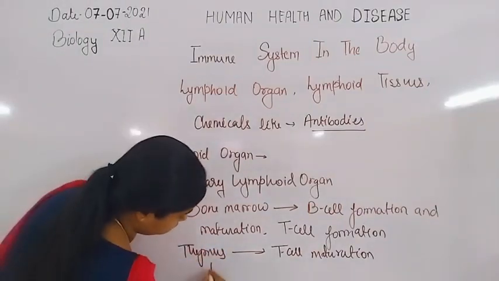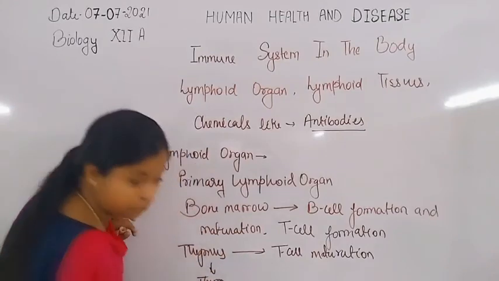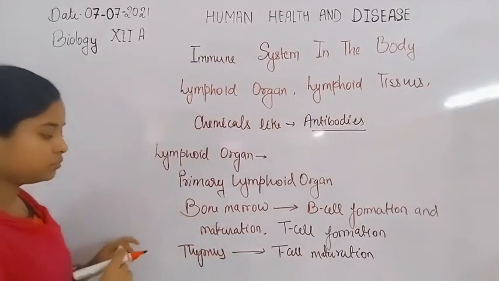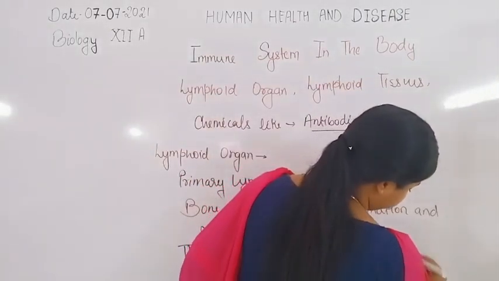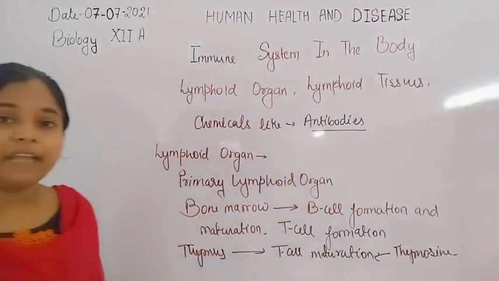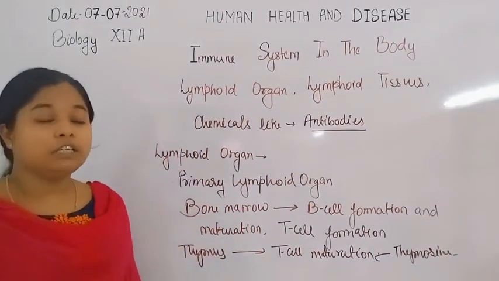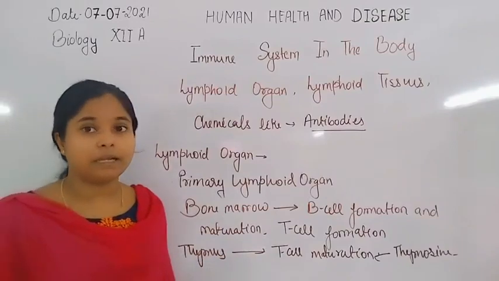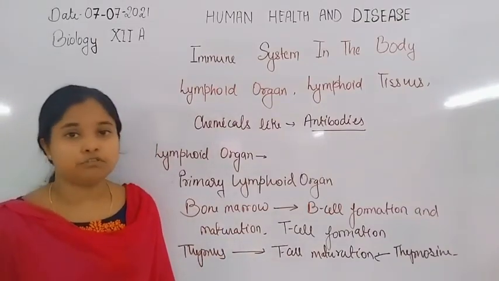So the thymus releases the thymosin hormone that helps in the maturation of T lymphocyte cells, along with the microenvironment provided by the thymus gland. That microenvironment helps in the maturation of T lymphocyte cells.